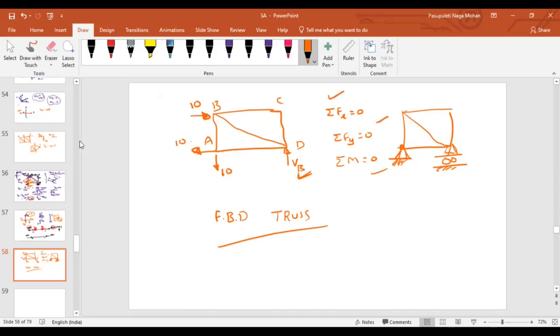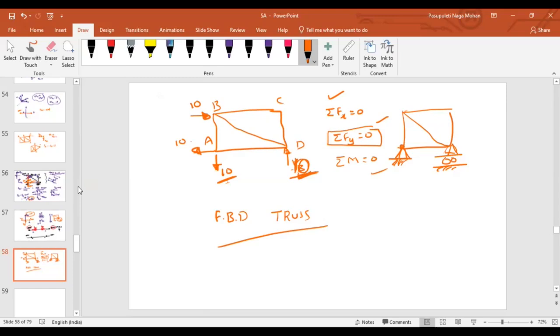As you look in the vertical direction, how many forces are there? Two. 10 is acting downward, and VB is the unknown force. If you add these two, how much should you get? 0. As this force is already acting downward, if I add these two I should get 0. Based on that, what will my vertical reaction be? It will be upward 10. Now you agree, right? Yes, sir. Okay, thank you.